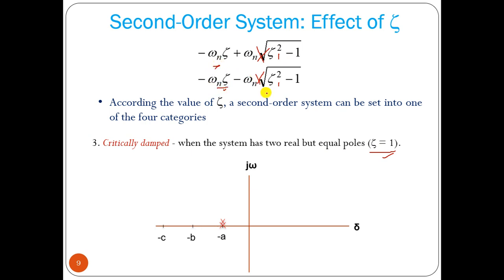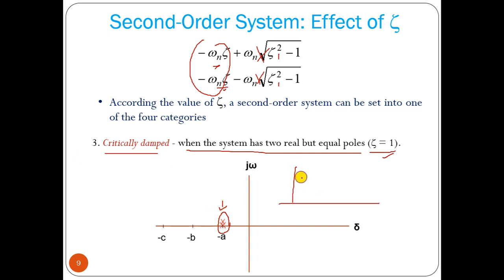That means we have two roots whose values are the same. So we have a double root on the real axis. When the system has two real but equal poles, when zeta equal to 1, it is called a critically damped system. That means it will reach the constant value after some time without any oscillation. So here we don't have any oscillation.